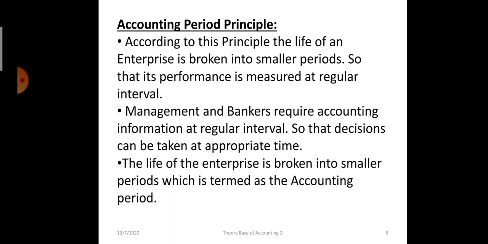That's why, according to the going concern, the business will continue for an indefinite period of time, but the businessman cannot wait for such a long period, so the life is divided into smaller intervals, say 1 year. Nowadays, as technology has advanced, you can get quarterly information also. Quarter, 3 months results are also available.